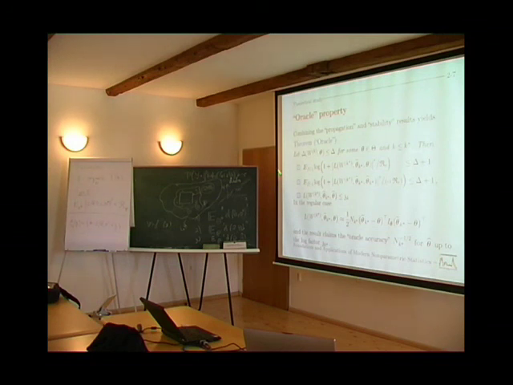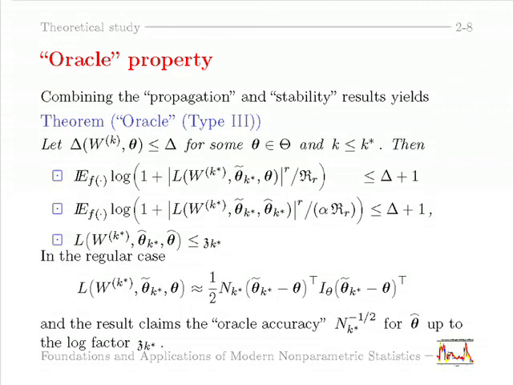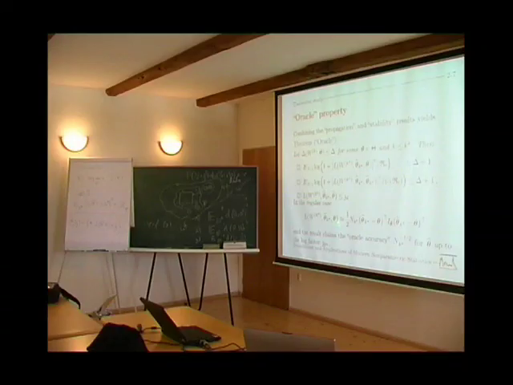So if we put everything together, we can say that the final estimate delivers the same quality as the oracle one. And this is the idea of the oracle result. Exactly what we want to say is that the final estimate theta hat delivers the same quality as the oracle estimate, which we don't know.